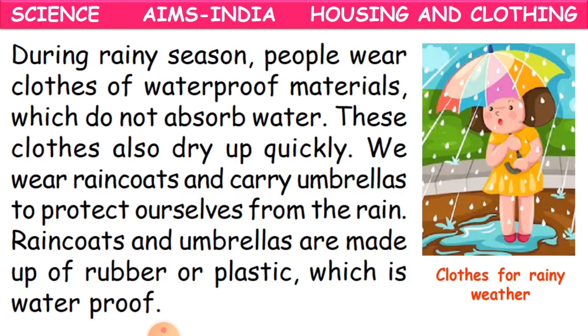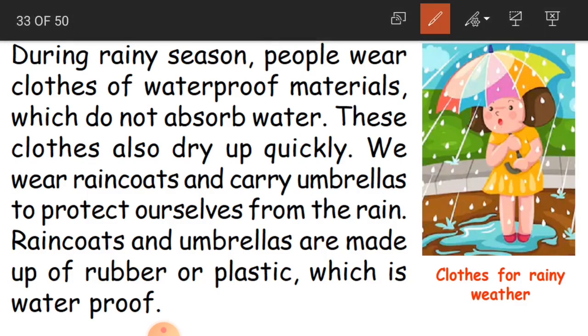So according to the weather, the type of clothes we wear is going to differ. Now see here, what are you able to see? Yes, the rainy season. During rainy season, people wear clothes of waterproof materials which do not absorb water. I hope everybody has this waterproof material, the raincoat. If suddenly you have rain, you cannot stop there, so you put on your raincoat, carry an umbrella and walk in the rain.